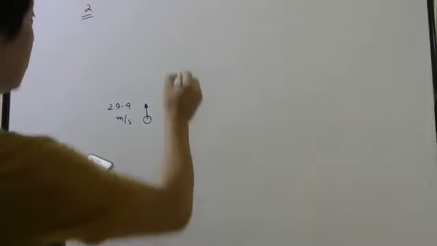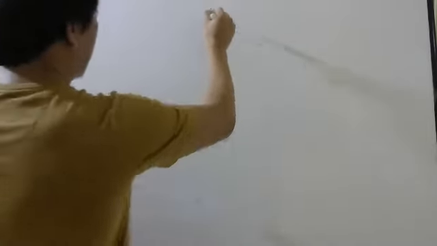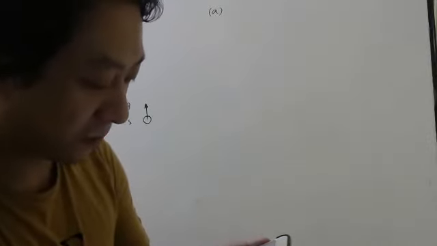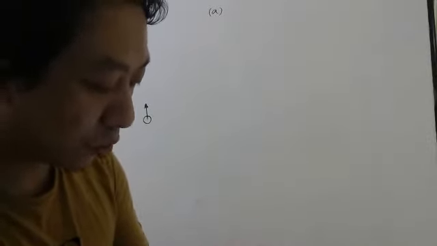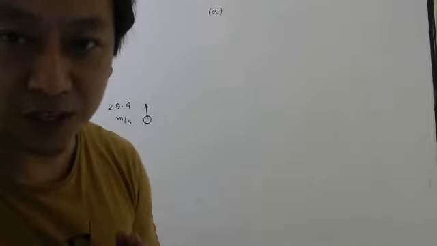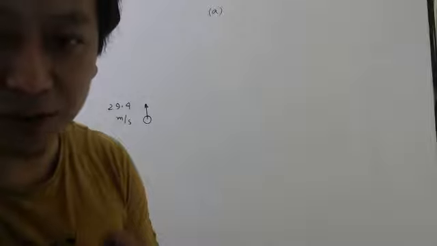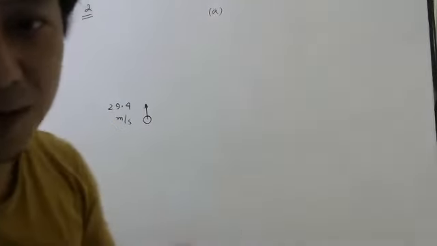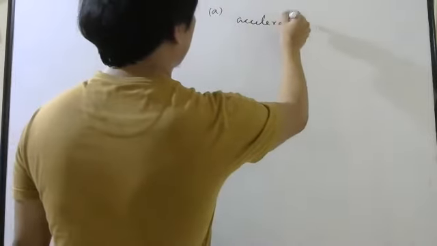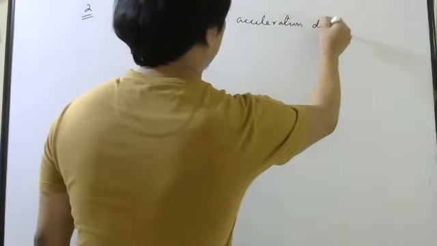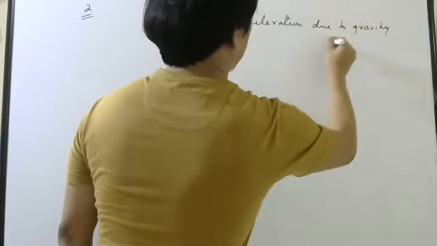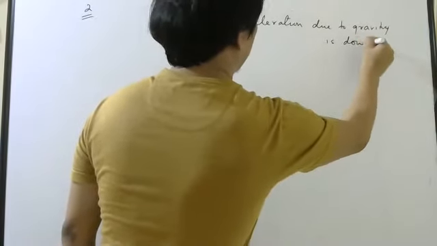In the first part of the question, they are asking what is the direction of acceleration during the upward motion. Whether it is upward motion or downward motion, we don't care. Acceleration due to gravity is always downwards. So answer is acceleration due to gravity is downwards.